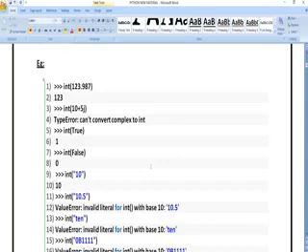So next, int of 10 plus 5j. This has a real part and an imaginary part. We cannot convert each and every value individually. That is why I will get an error.